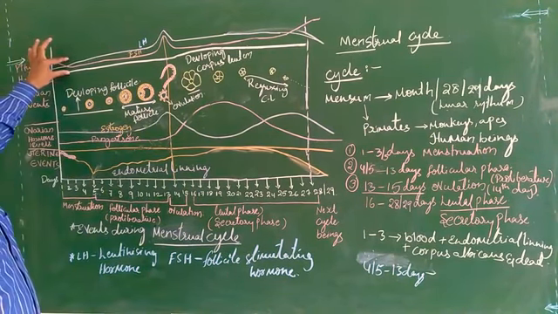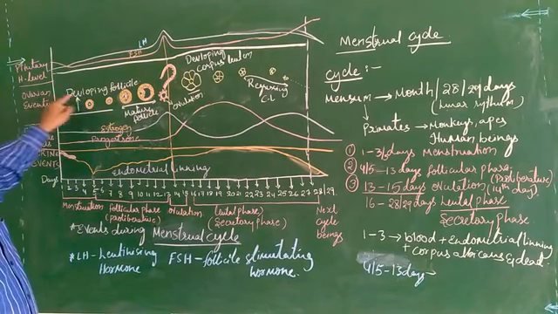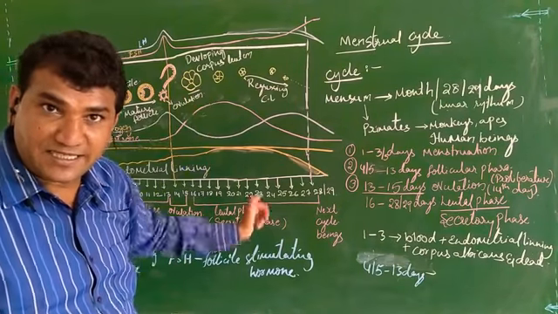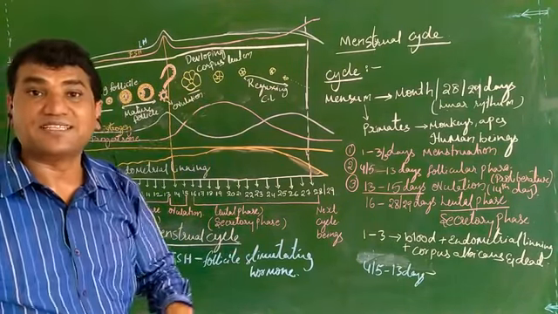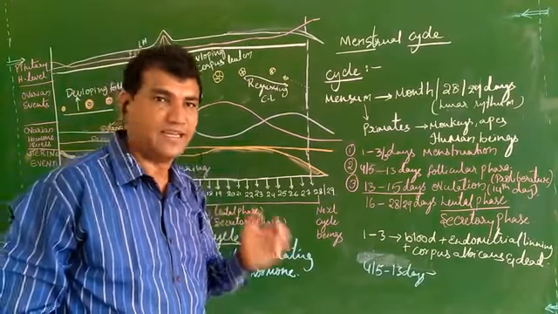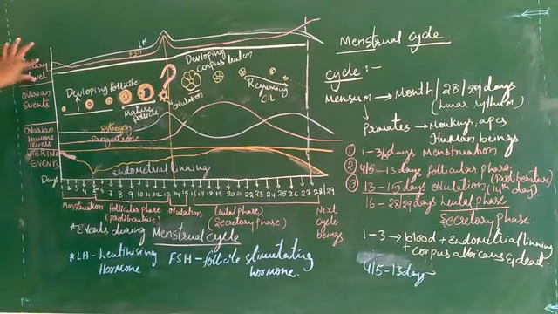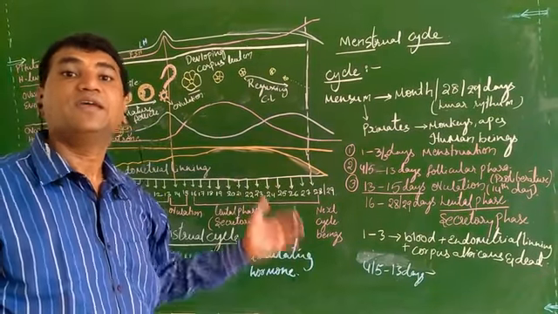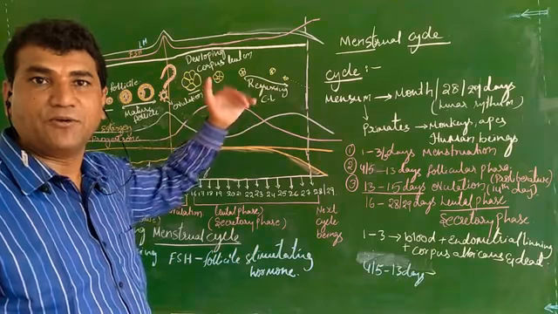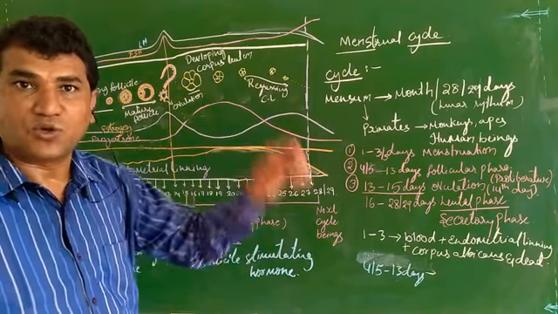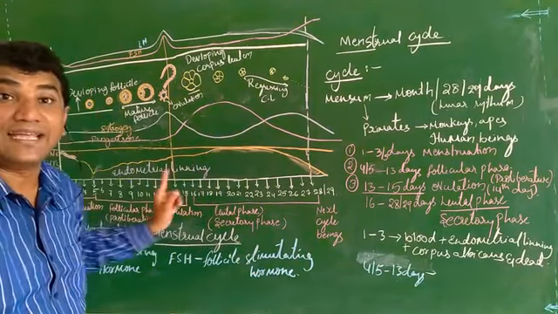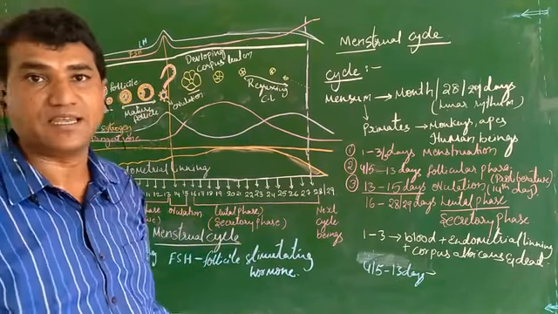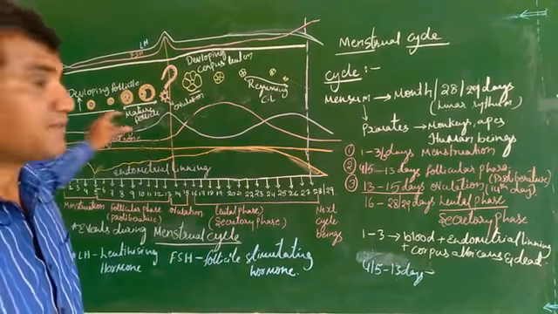But during the follicular phase, the FSH stimulation decreases and the LH levels increase. So the changes in the pituitary are that FSH, which was primarily high, will be comparatively less or slowing down. At the same time, LH levels have started increasing, which is affecting the ovary.